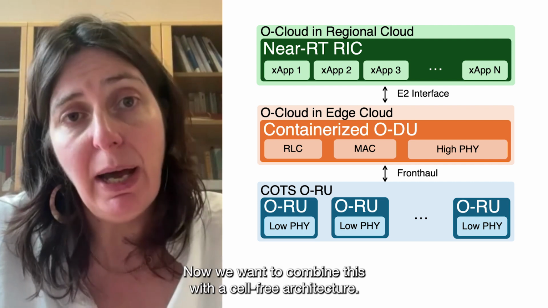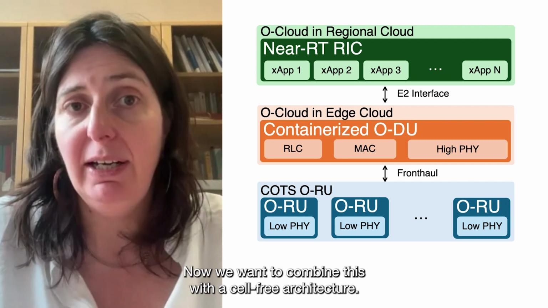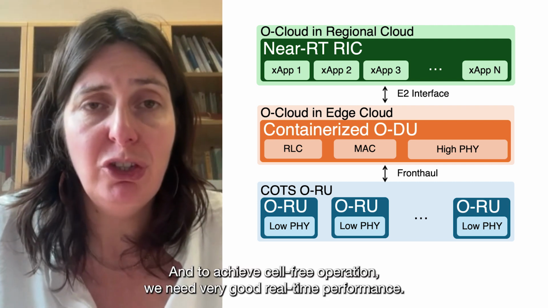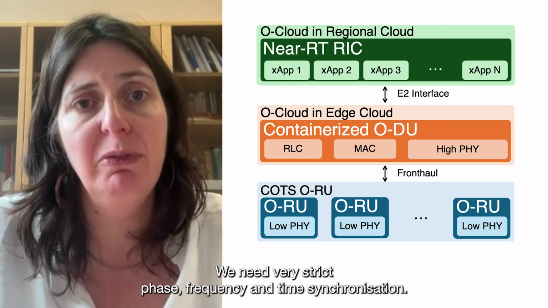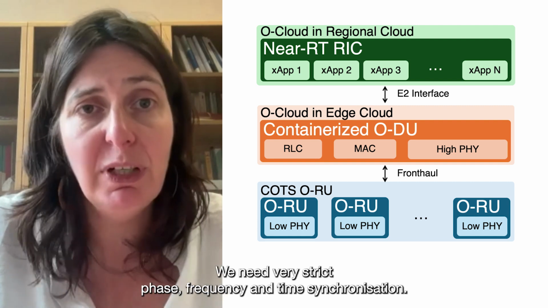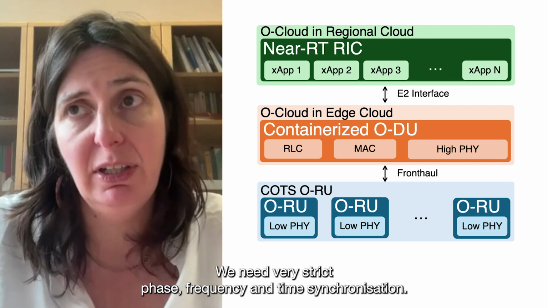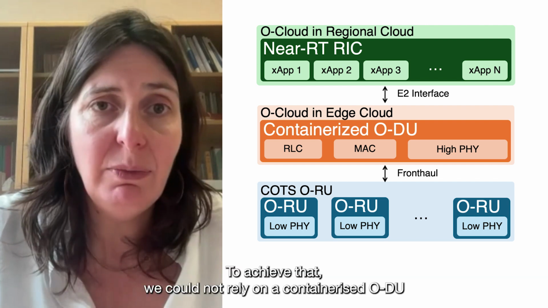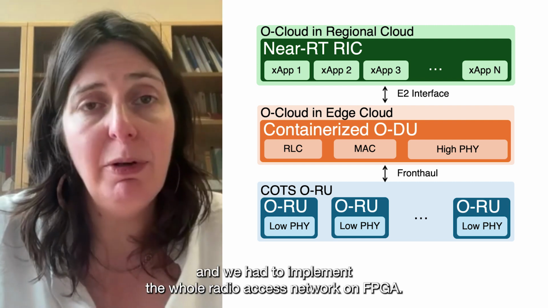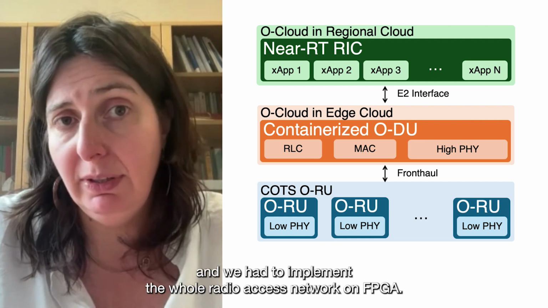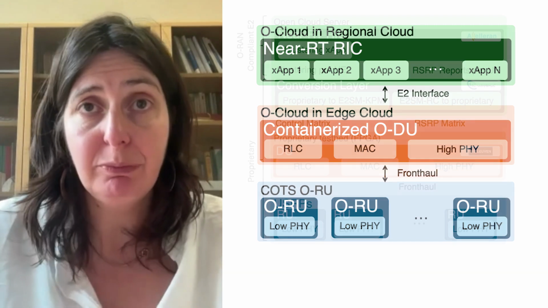Now we want to combine this with a cell-free architecture. And to achieve cell-free operation, we need very good real-time performance. We need very strict phase, frequency, and time synchronization. So to achieve that, we could not rely on a containerized ODU, and we had to implement the whole radio access network on FPGA.